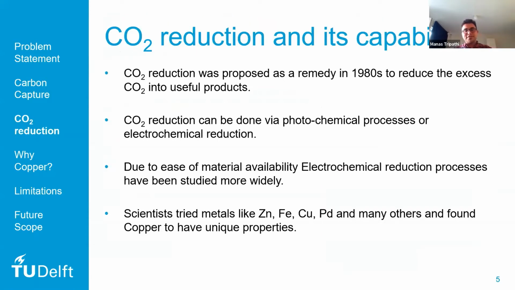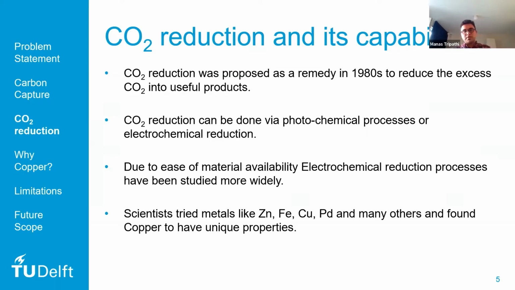In the 1980s, especially in 1984, a researcher called Dr. Yoshio Hori from Japan discovered the electrochemical reduction of CO2, and subsequently photochemical processes were discovered as well.